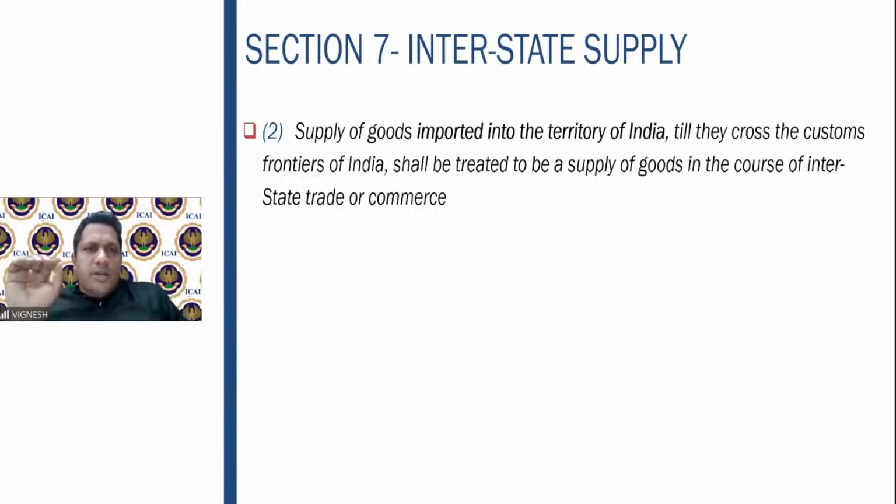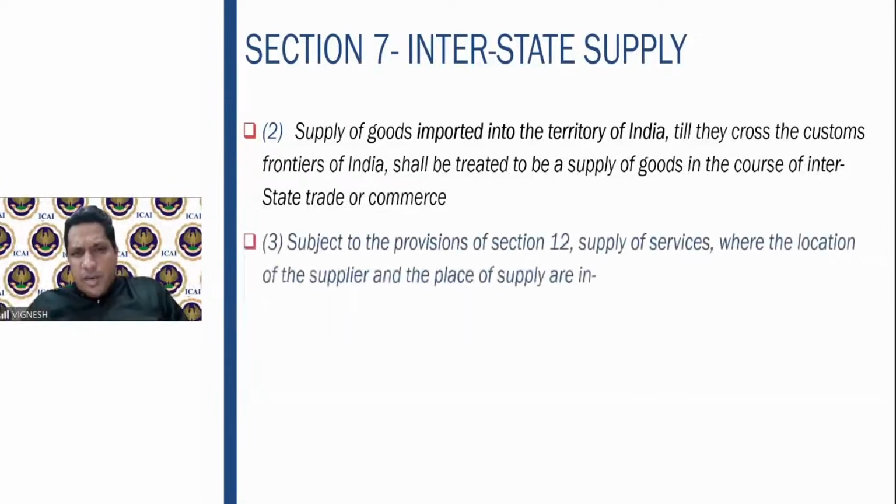Then 7 subsection 2 also puts clarity on import of goods. What is to be done in case of import of goods? So supply of goods imported into the territory of India till they cross the customs frontiers shall be again treated as a supply of goods in the course of interstate trade or commerce. So after it crosses the customs frontiers and later it is sold to someone, it becomes an intrastate supply.